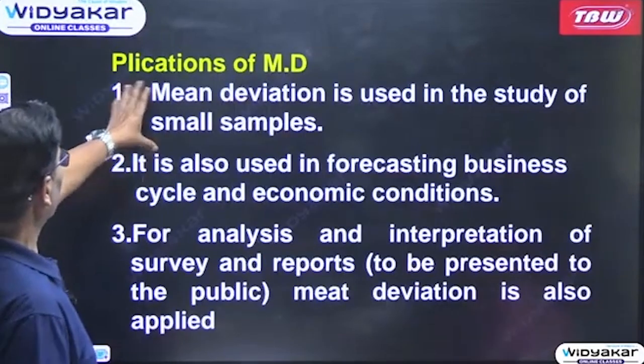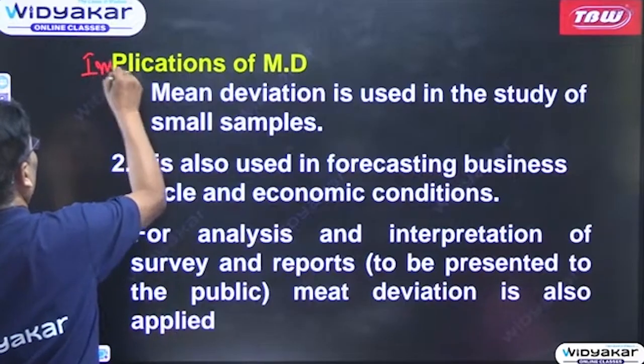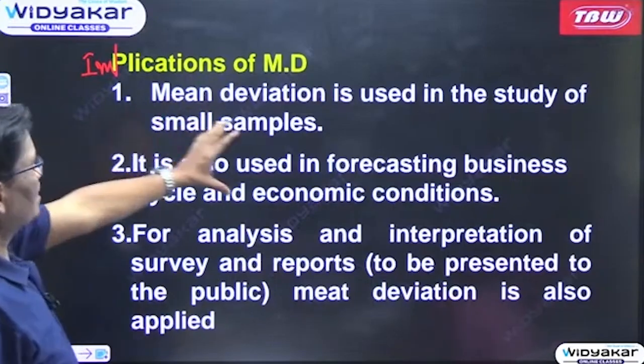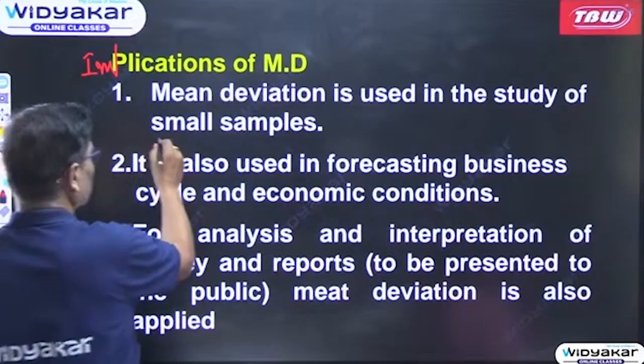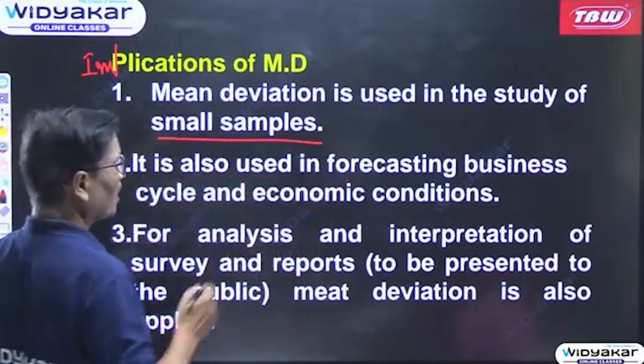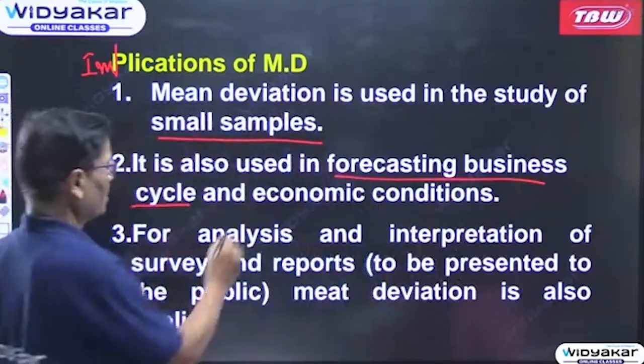Then implications of mean deviation. Mean deviation is used in the study of small samples, not large samples. It is also used in forecasting business cycle and economic condition.